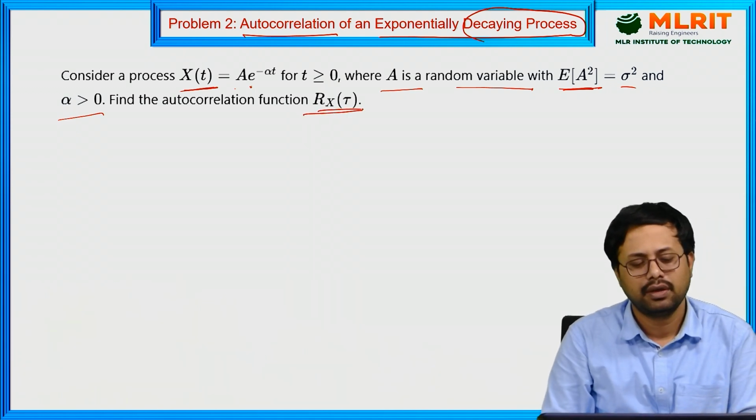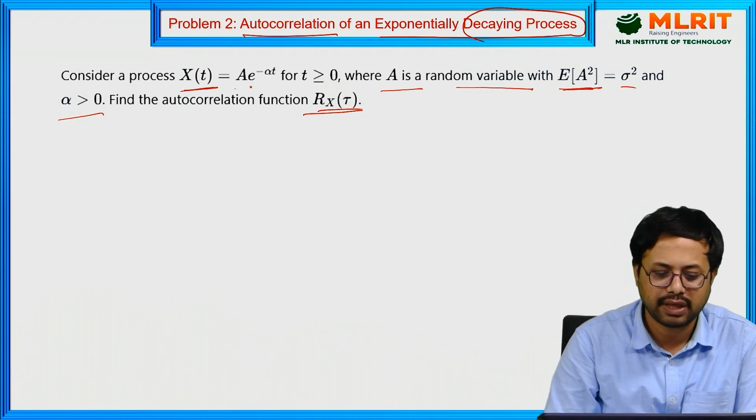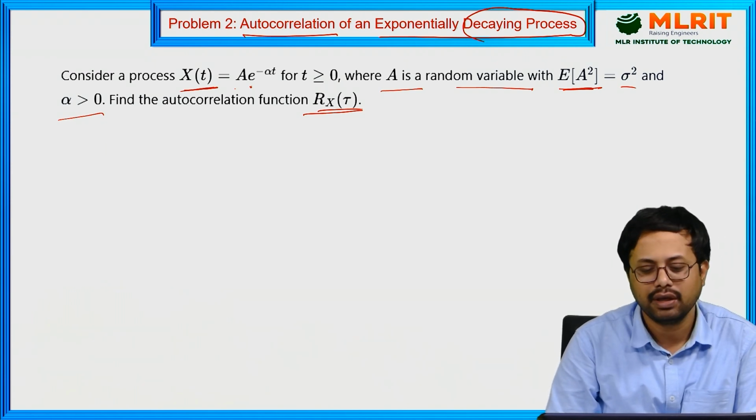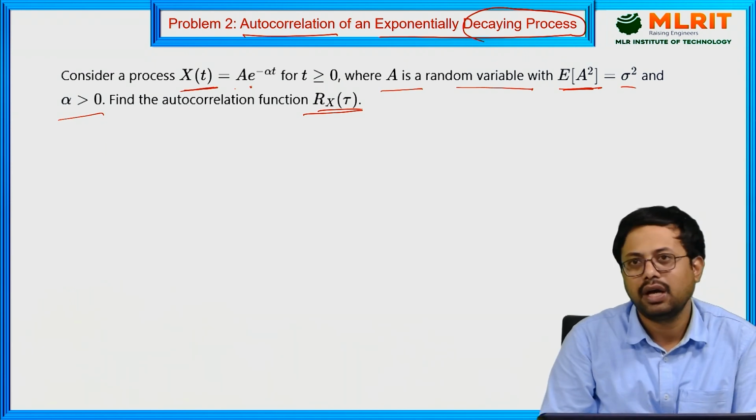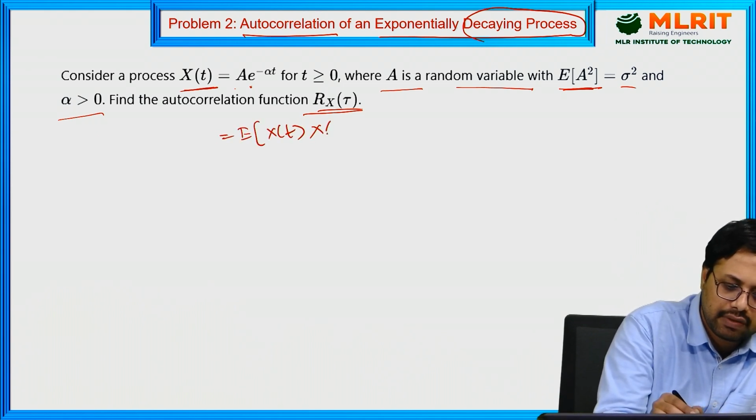Here also same concept. Just first identify what are the variables we are having and what are the constants we are having, then based on the definition apply it. Again, the same autocorrelation definition, you know that expectation of x of t into x of t plus tau.